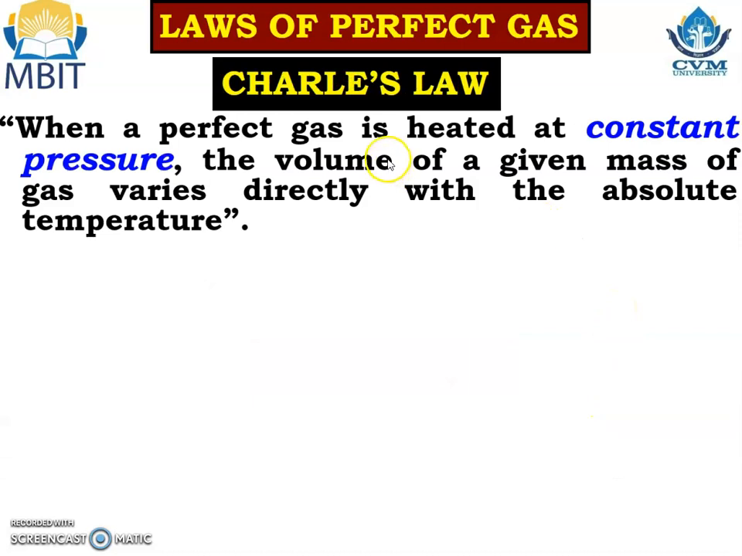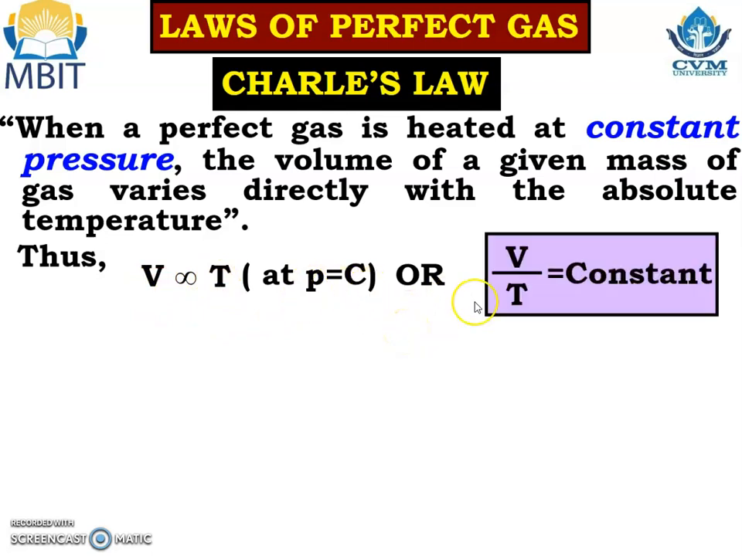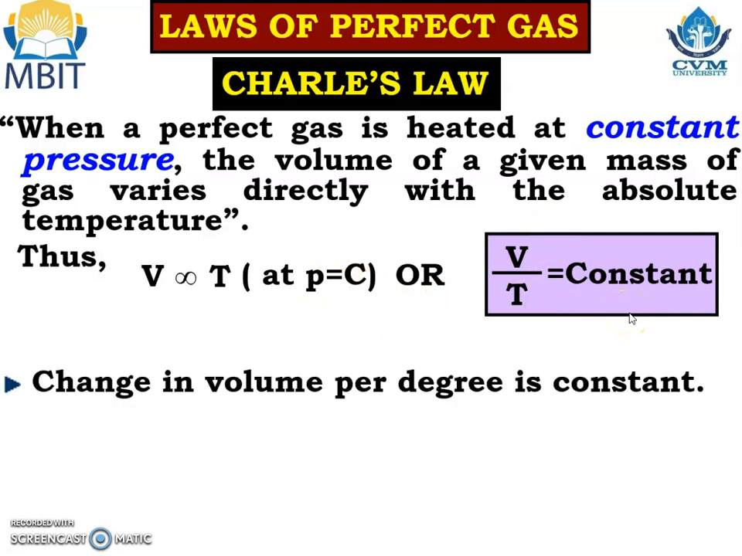Charles' law. When a perfect gas is heated at constant pressure, the volume of a given mass of gas varies directly with the absolute temperature. It means V is directly proportional to temperature when pressure is constant, or we can say that V by T equals constant. So change in volume per degree is constant. It means change in volume of a system per unit change in temperature is always constant. So if temperature increases, V will also increase, and similarly if temperature decreases, V will also decrease.